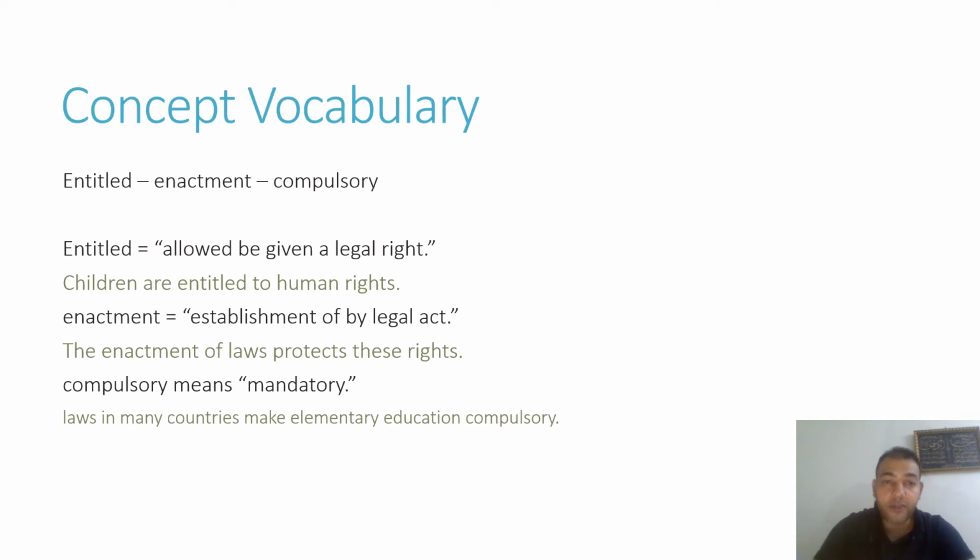Okay, the concept of vocabulary. You have here entitled, enactment, and compulsory. So the first word here, entitled, is allowed to be given a legal right. Children are entitled to human rights. The second word here, enactment, is establishment by legal act. For example, the enactment of laws protects these rights. Third one, compulsory, means mandatory. Laws in many countries make elementary education compulsory, which means it's a must in these countries.